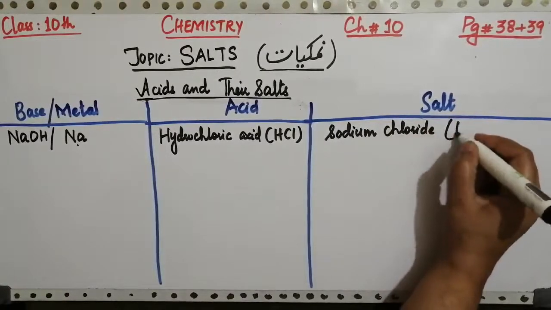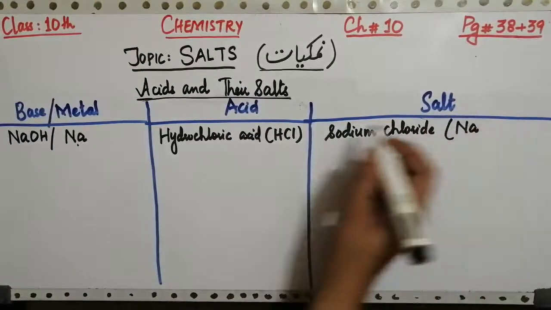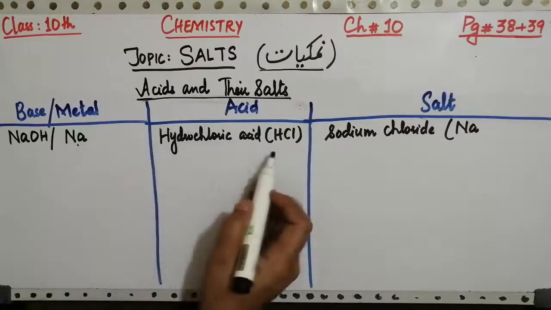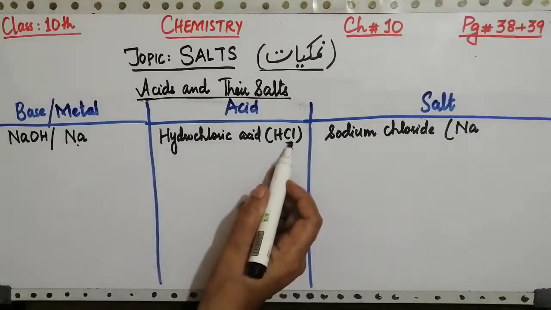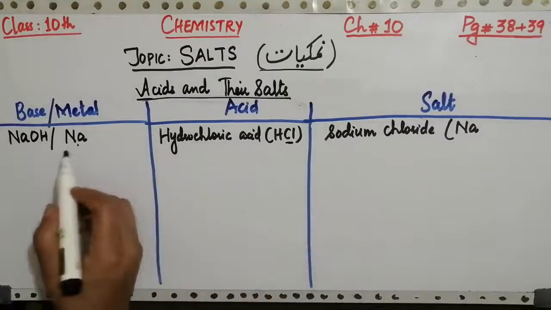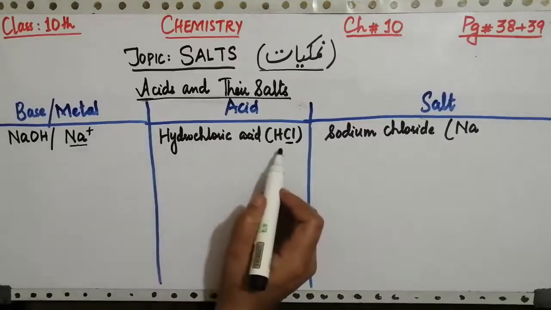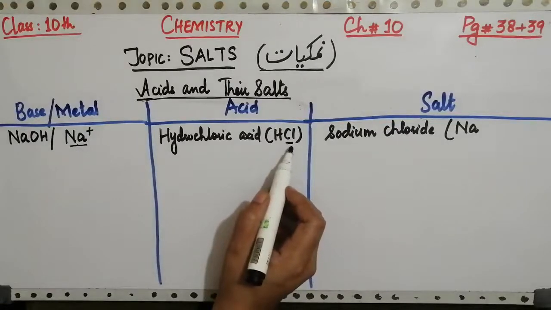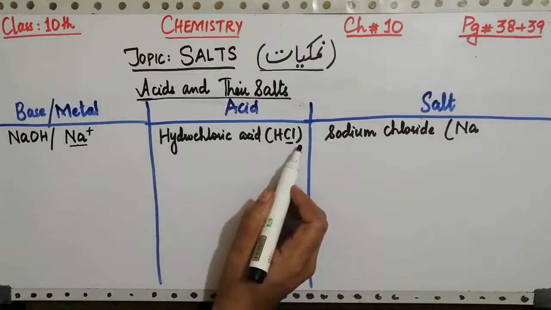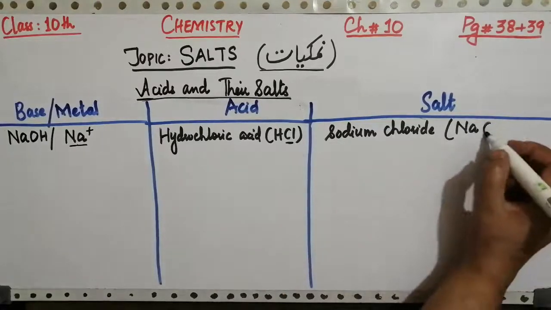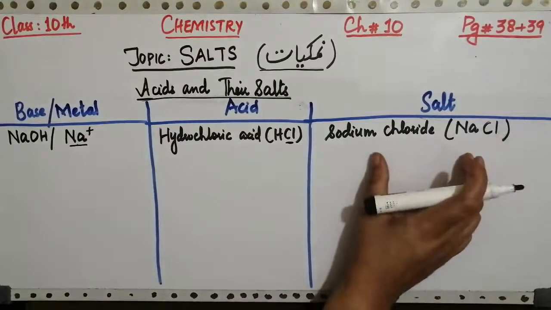And the formula of sodium chloride is the combination of this metal Na along with Cl, which is an anion. So sodium is a cation, which is a basic radical, and the chloride here is an anion, which is an acidic radical. Acid radical it is also called. So sodium chloride, a salt, is formed.